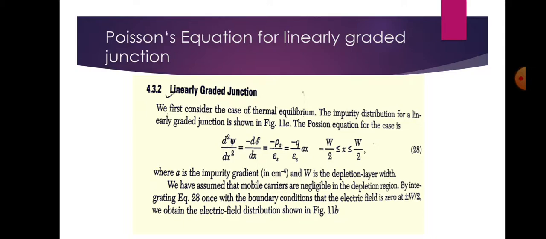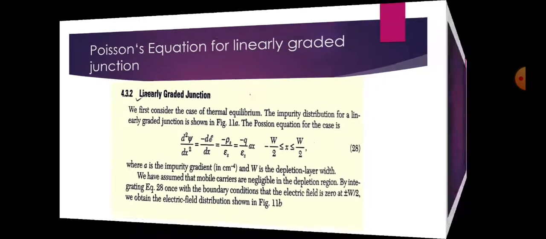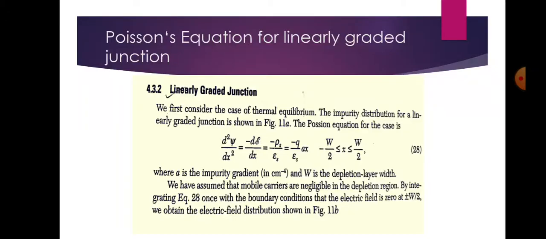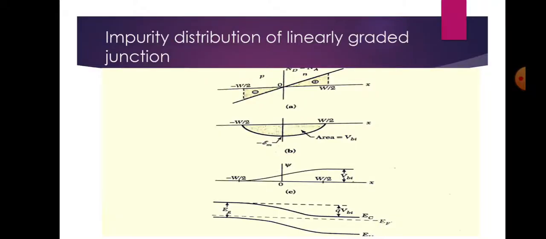By integrating this equation once, with the boundary condition that the electric field is 0 at plus minus W by 2, we obtain the electric field distribution as we have shown over here. Here we get the electric field distribution in this diagram.